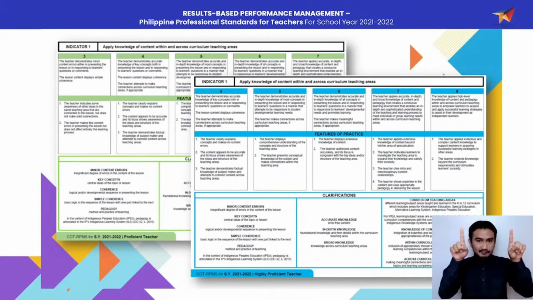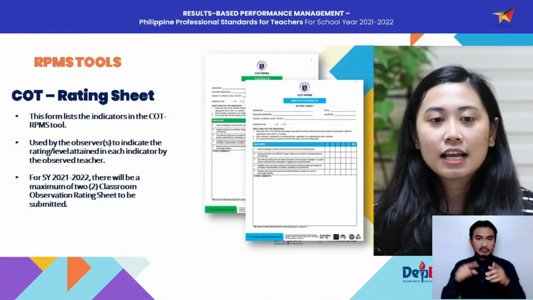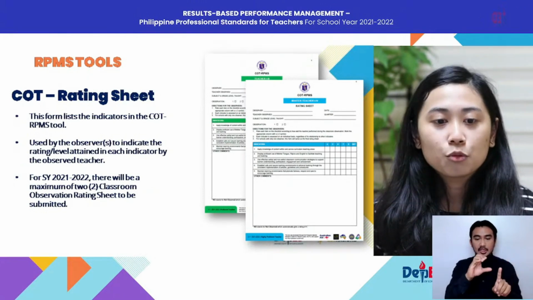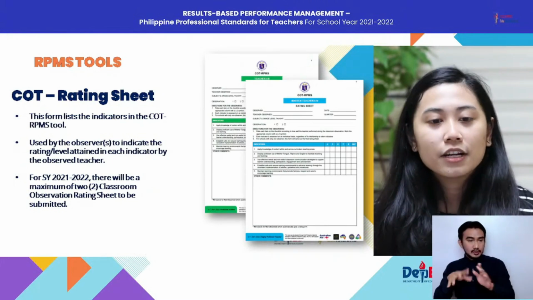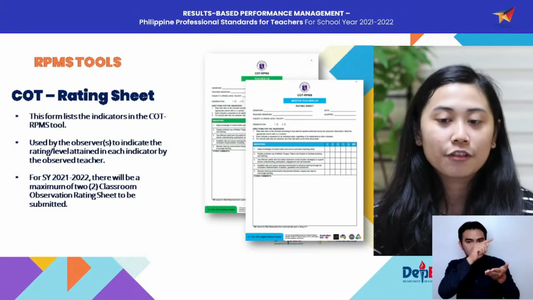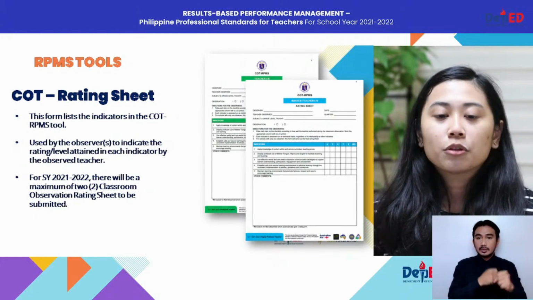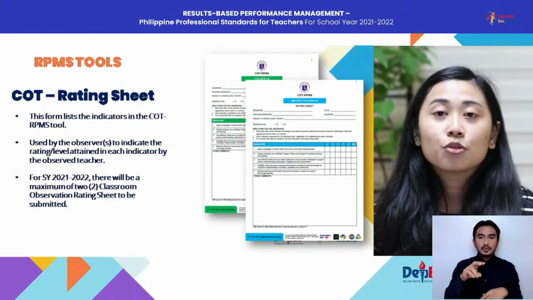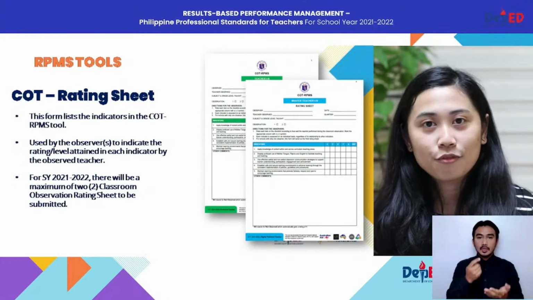Next is the COT rating sheet. This form lists all the indicators, specifically the classroom observable indicators in the COT RPMS tool. This tool is used by your observers to indicate the rating or level attained in each indicator by the observed teacher or the ratee. For school year 2021 to 2022, there will be only a maximum of 2 classroom observation rating sheets to be submitted.